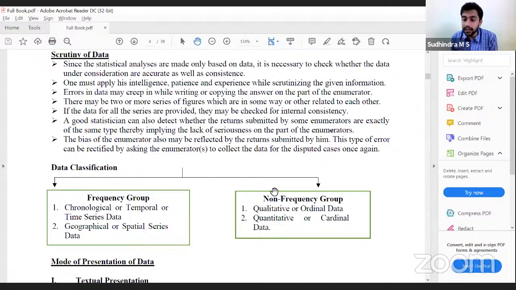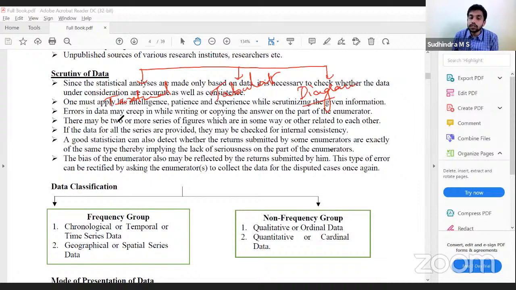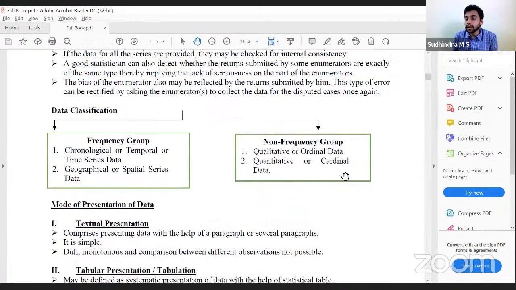Once we have classified the data, we will look into the presentation. How do we present it? Broadly, we have three different types of presentation: textual presentation, tabular presentation, and diagrammatic representation. Textual presentation is pretty simple: writing it in the form of paragraphs, writing an article. It comprises presenting the data with the help of a paragraph or several paragraphs.